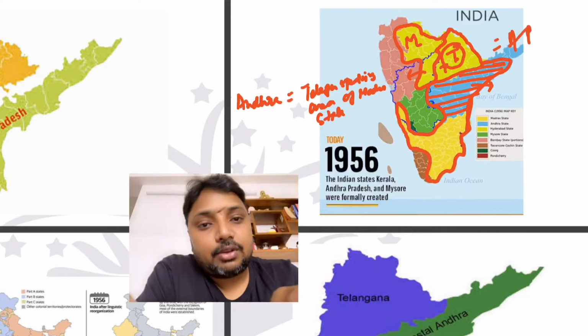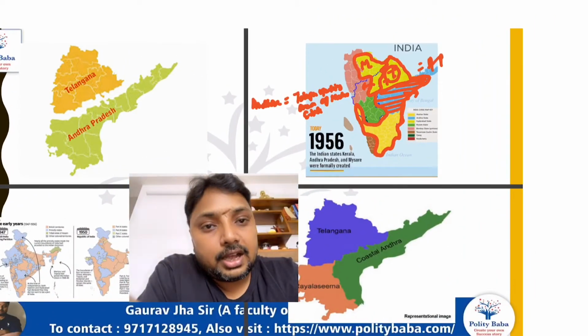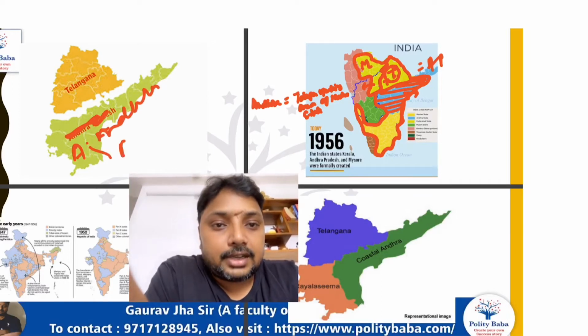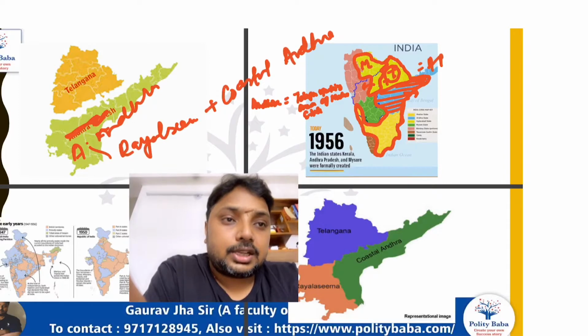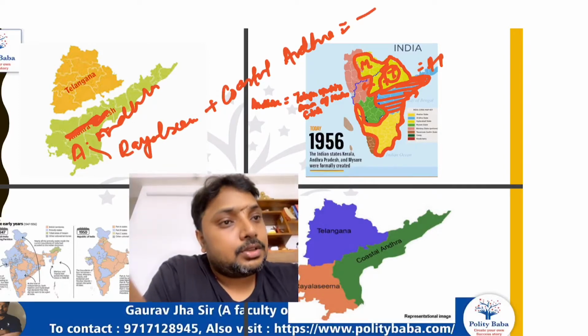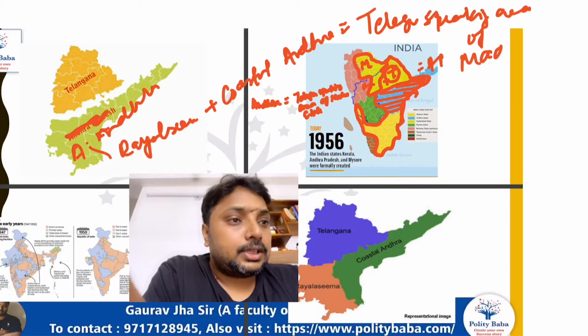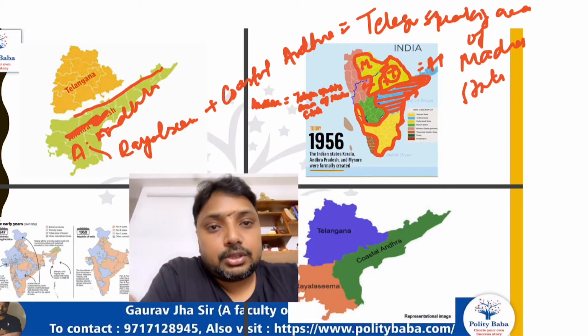So when I say what is Andhra, Andhra at that time included Rayalaseema plus coastal Andhra, which is the Telugu speaking area of Madras state. Together they are known as Andhra.